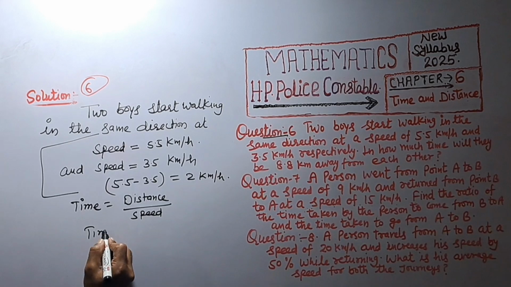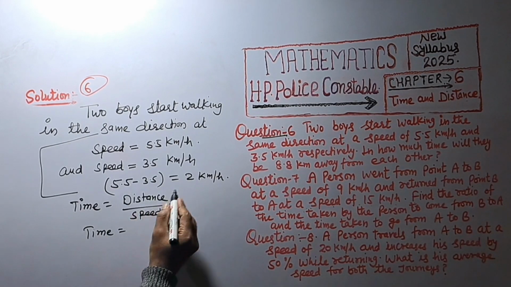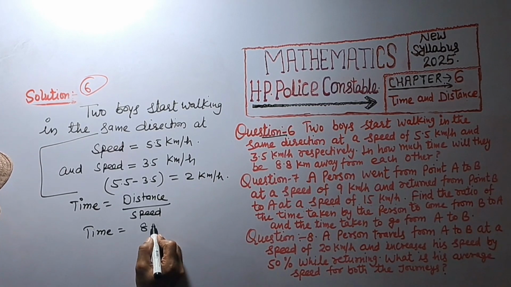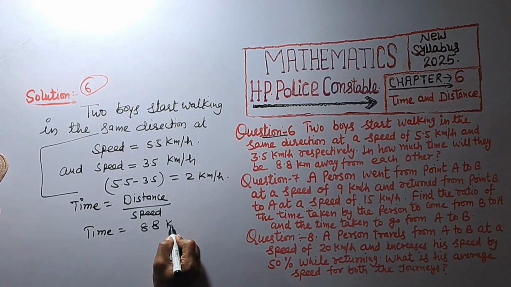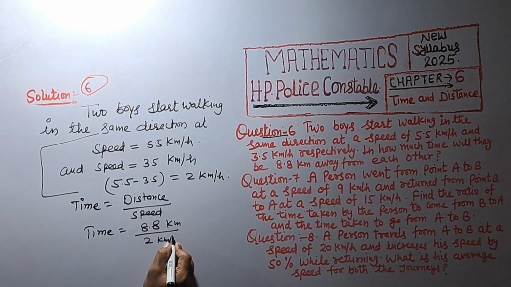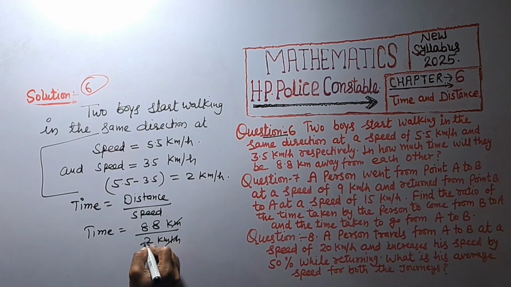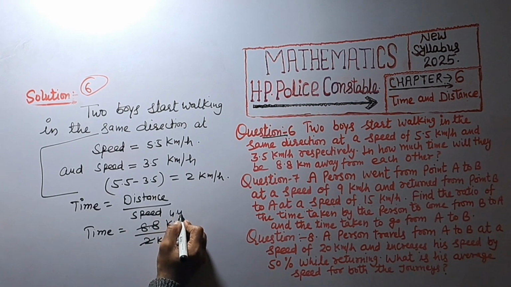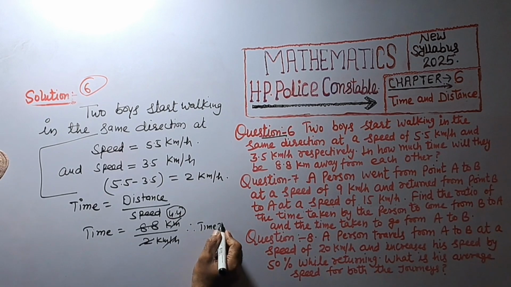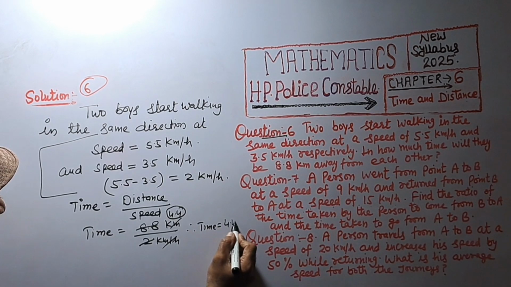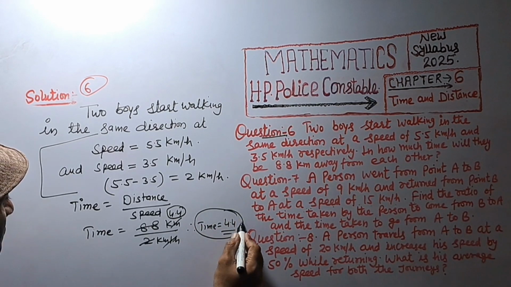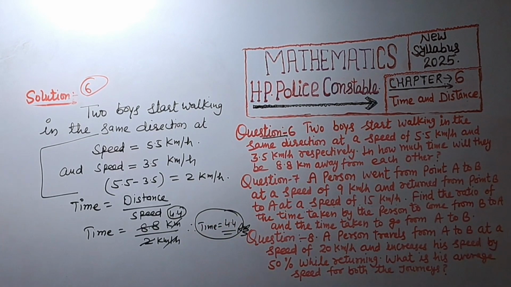So required time equal to distance, 8.8 kilometer, and speed is 2 kilometer per hour. That is 4.4. So time equal to 4.4. Answer.